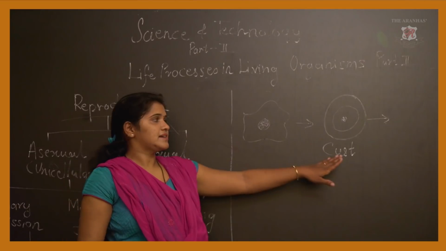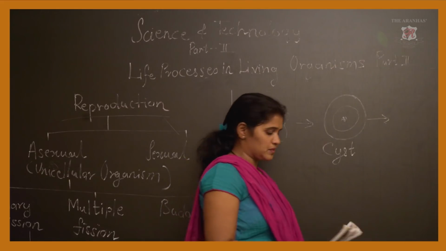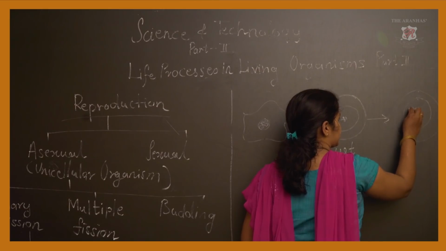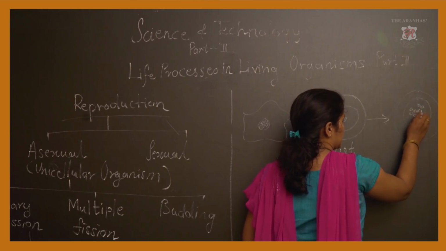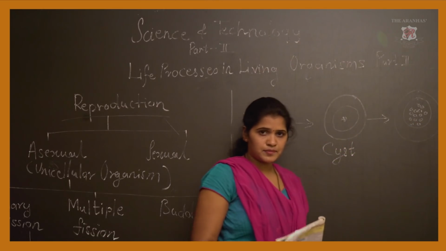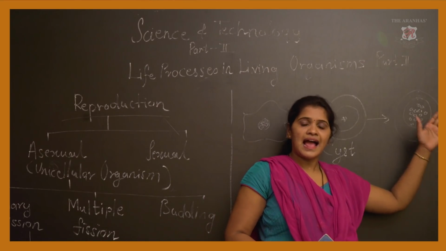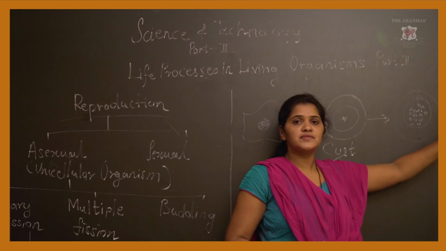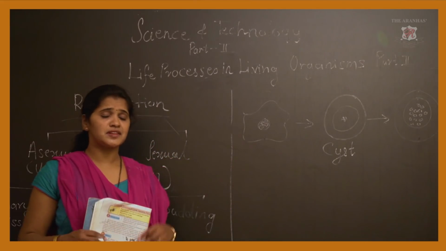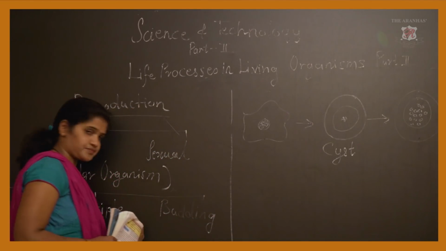Now what happened exactly in this process? In the cyst, the nucleus undergoes multiple division. It means from one nucleus, many nuclei are formed, and at a particular time the cell bursts. As the cell bursts, many nuclei come out and each nucleus develops into a new amoeba. It means a number of amoebae are formed during the multiple fission process, right.